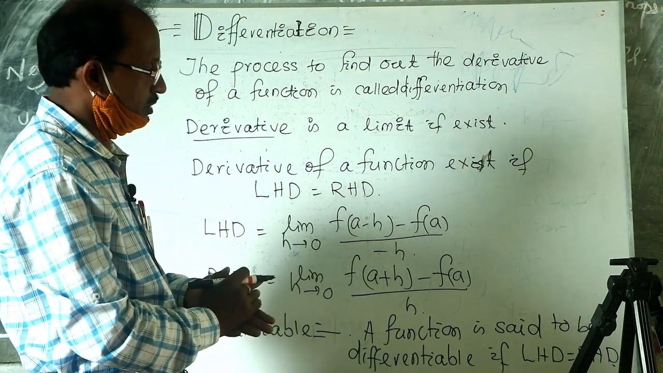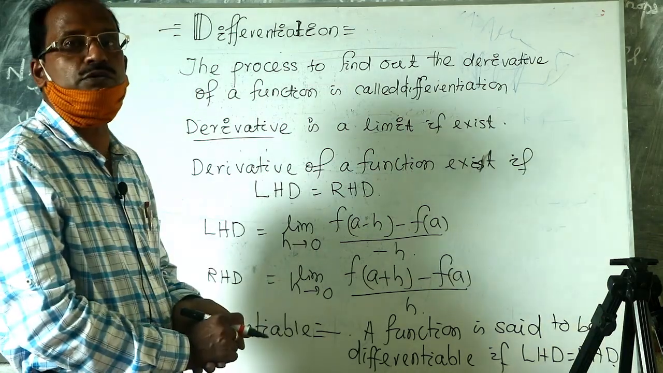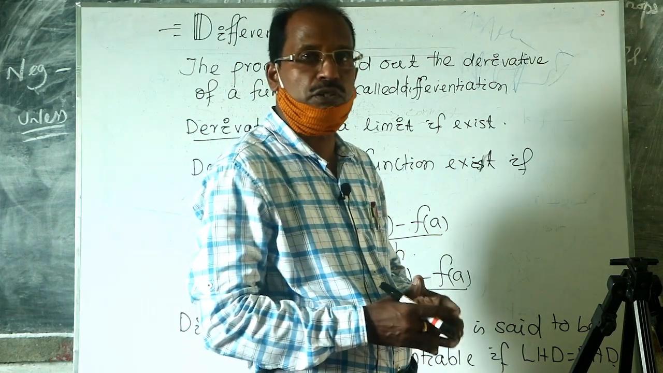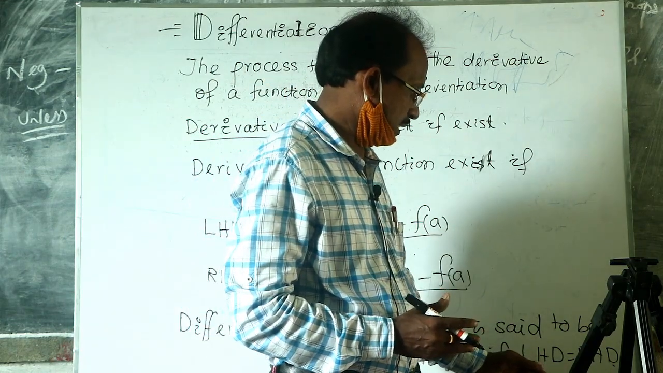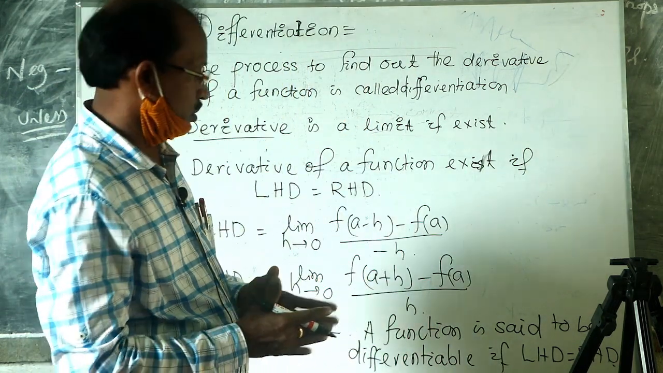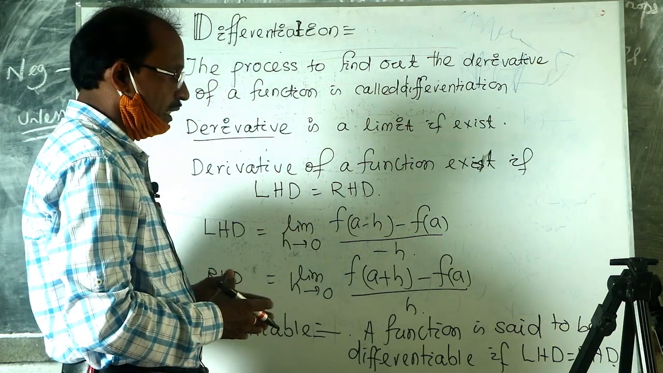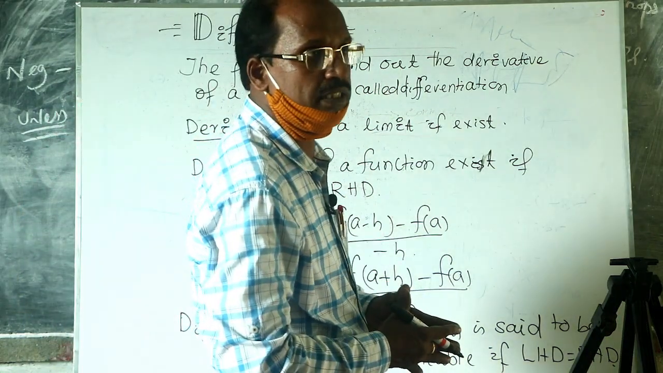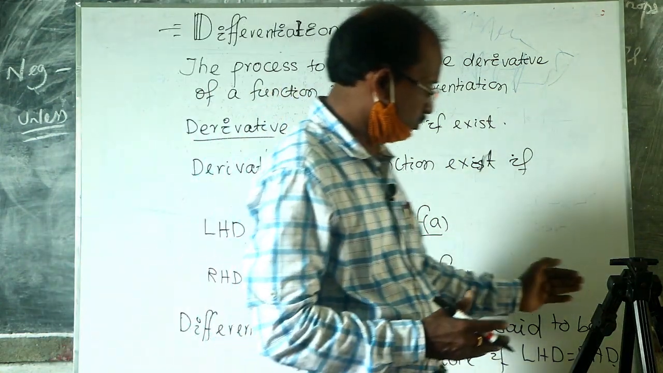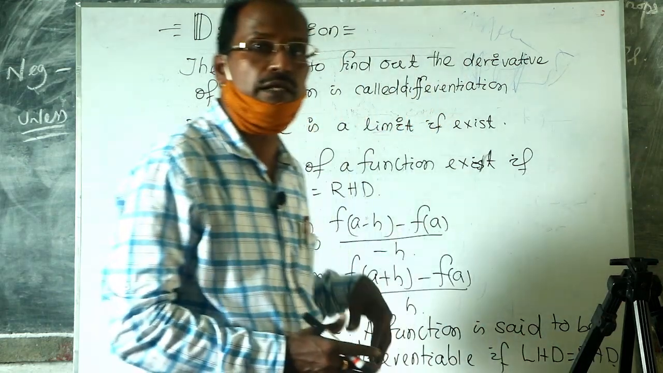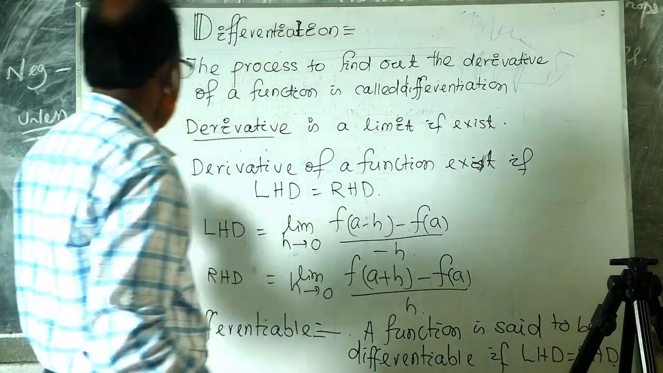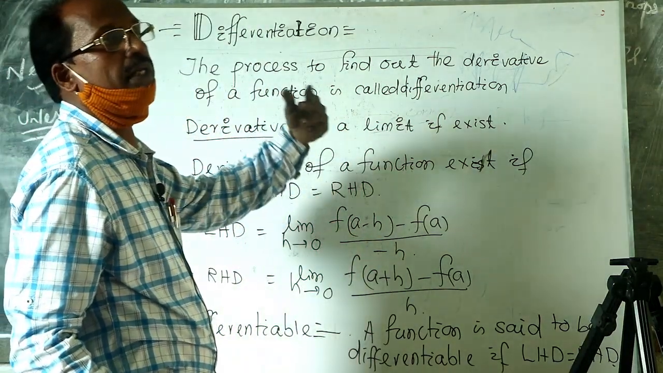Sometimes LHD exists and RHD also exists, but both are not equal, then the function is not differentiable. When LHD does not exist, then the function is also called not differentiable. If LHD exists and RHD does not exist, the function is also not differentiable. When LHD and RHD both exist and are equal, then the function is said to be differentiable. Then what is derivative? Derivative is nothing but a limit.